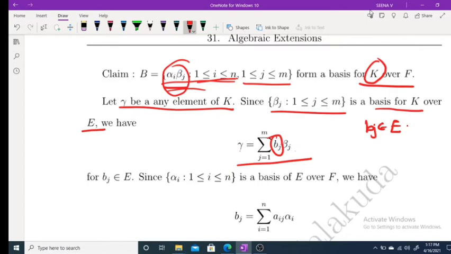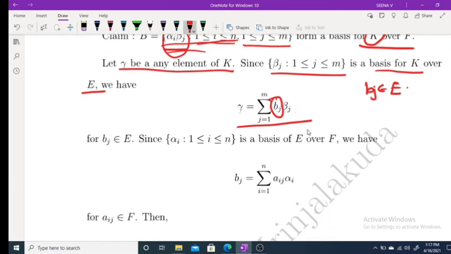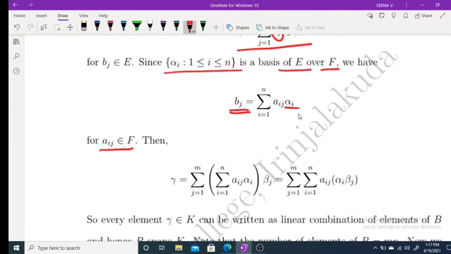Now, but we have alpha_i is a basis for E over F. So each b_j you can express as a linear combination of alpha_i. So b_j you can write as sigma i varies from 1 to n, a_ij alpha_i, where a_ij belongs to F. Then what about the expansion of gamma? Gamma is sigma j equal to 1 to m of b_j beta_j, and this is equal to sigma j varies from 1 to m, sigma i varies from 1 to n, a_ij alpha_i beta_j.